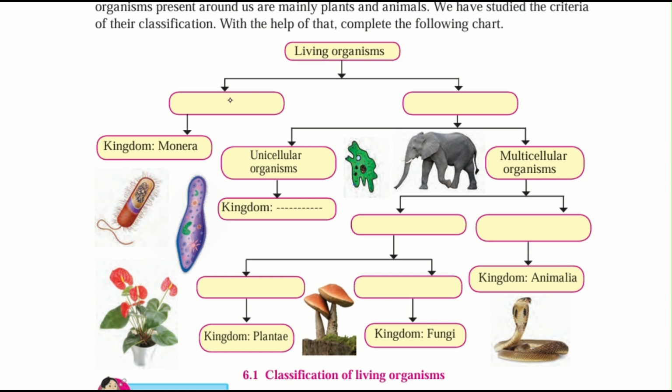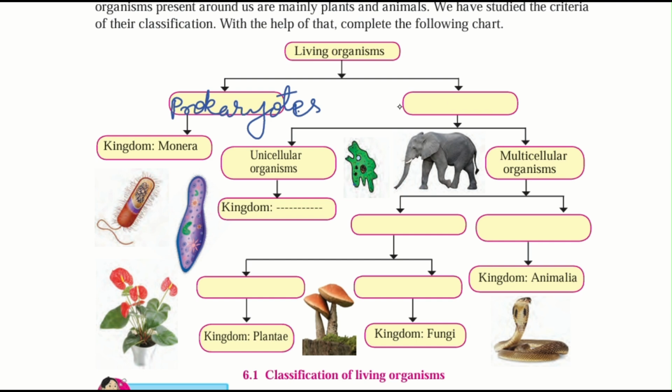Living organisms are classified into prokaryotes and eukaryotes. Prokaryotes are the organisms which are primitive. Primitive means ancient, okay?